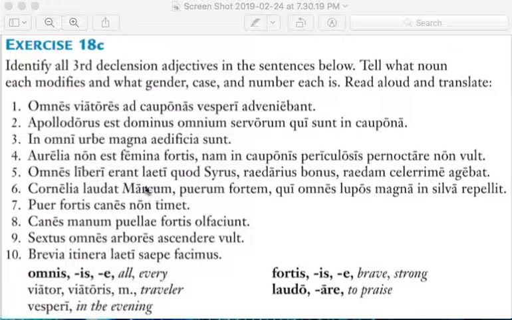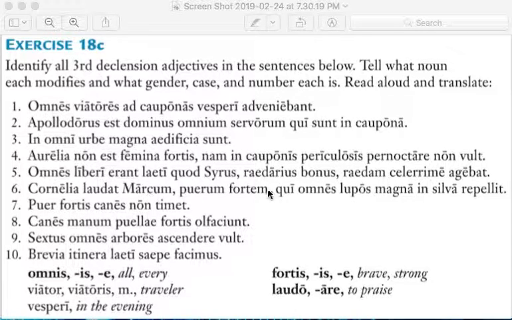So Cornelia praises Marcus, a brave boy. Puerum is accusative, singular. It's a direct object, kind of rolling with Marcus here, you could say. It's in apposition to Marcus. But it is, like Marcus, puerum is accusative, singular, and masculine. And therefore fortem, of course, is also that. Here, omnes lupos. Lupos is accusative, plural, and masculine, and so is omnes.